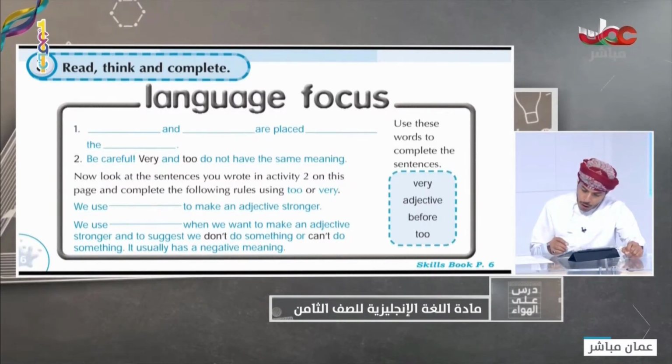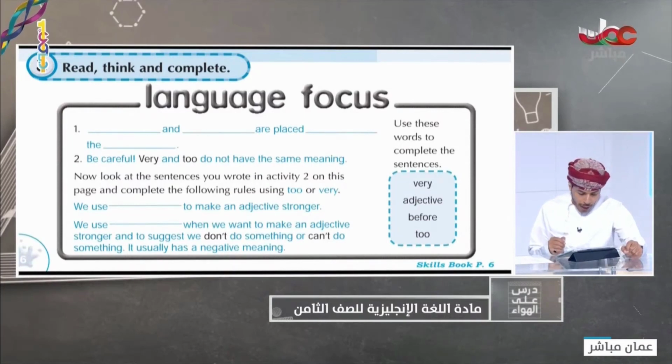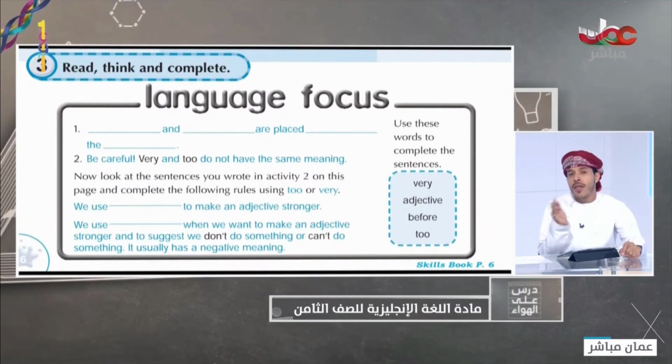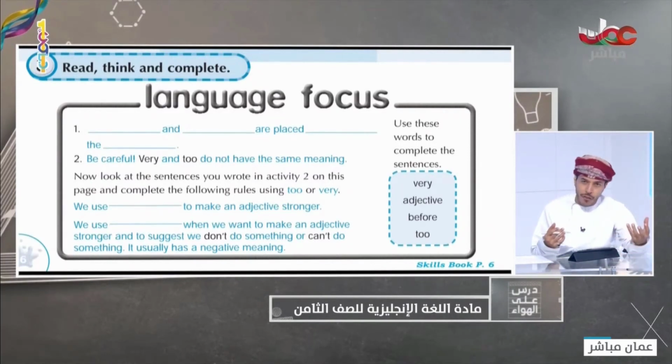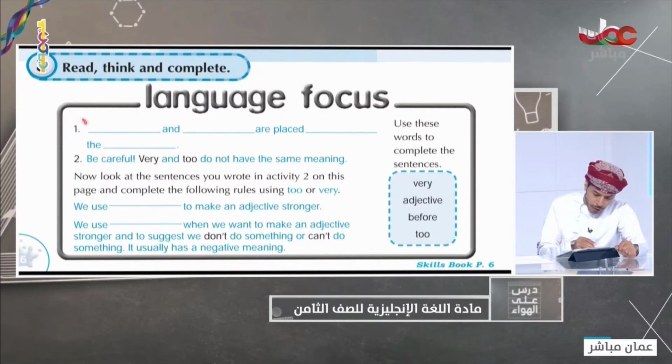But also we have here "before" and "too". We will put all these options in the correct places. So let's look at this activity in your skills book, page 6, please. This is to make sure that you understand the difference between "too" and "very", because "very" is positive, "too" is negative. Make it like this. So look at number 1, please.